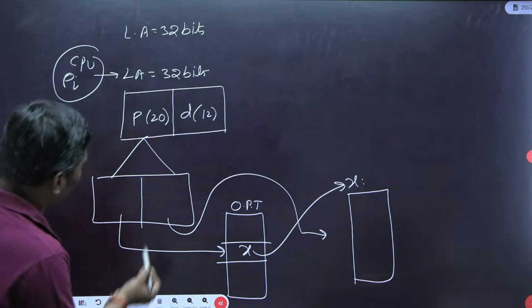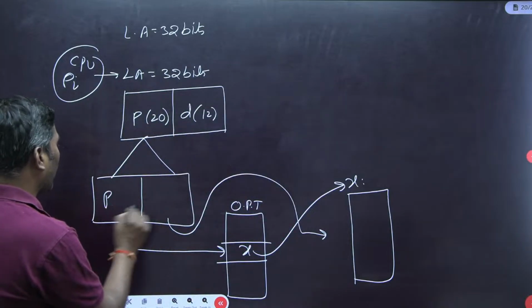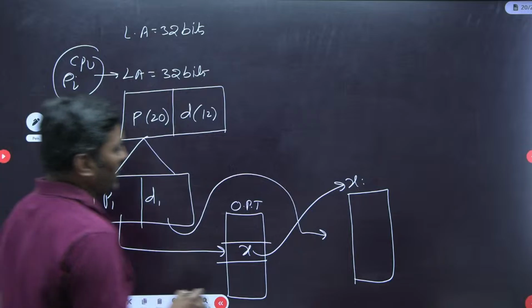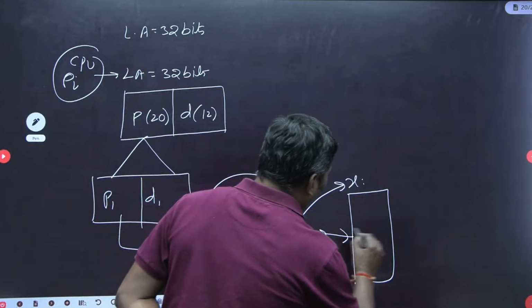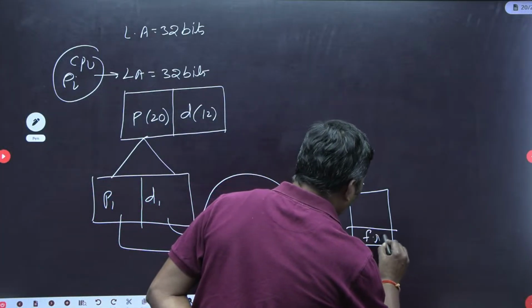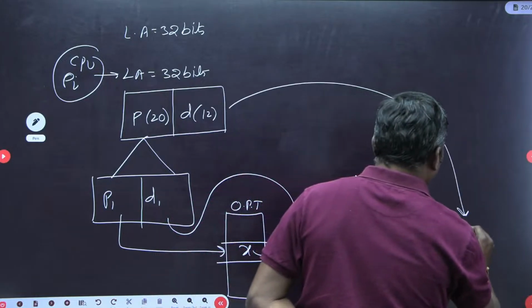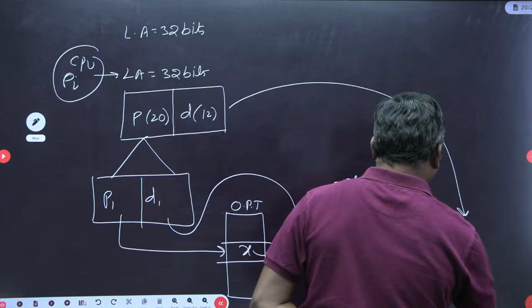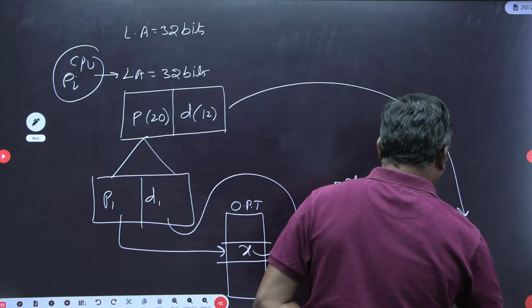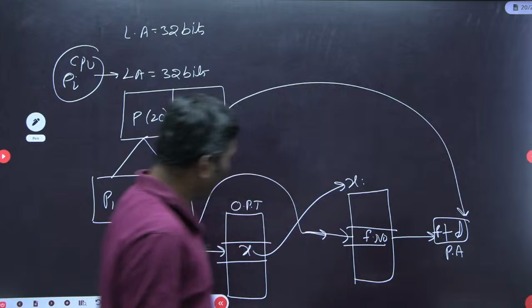Then we can combine the offset D and the frame number F, and we get the physical address.